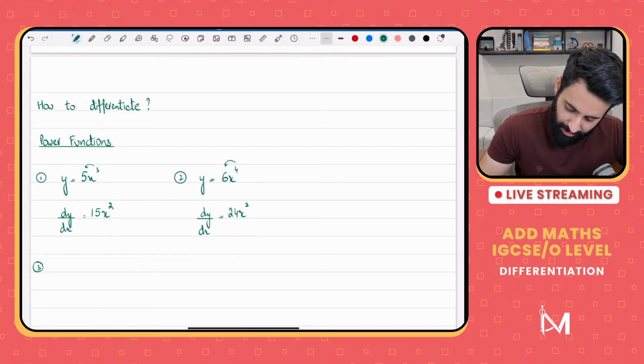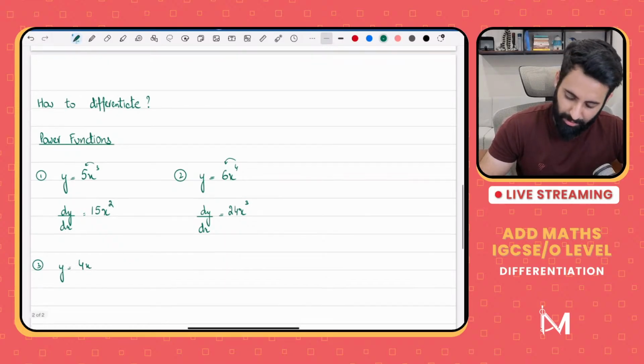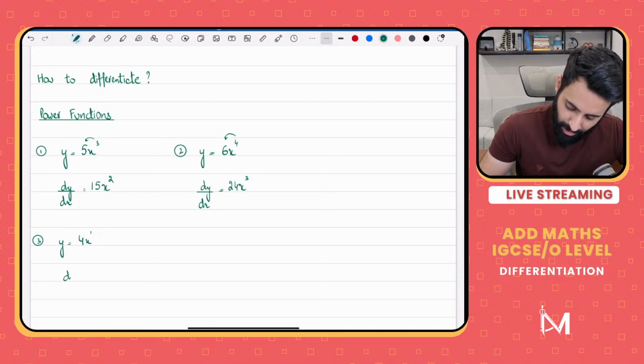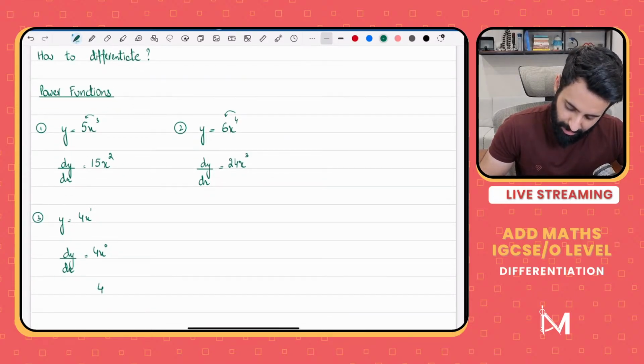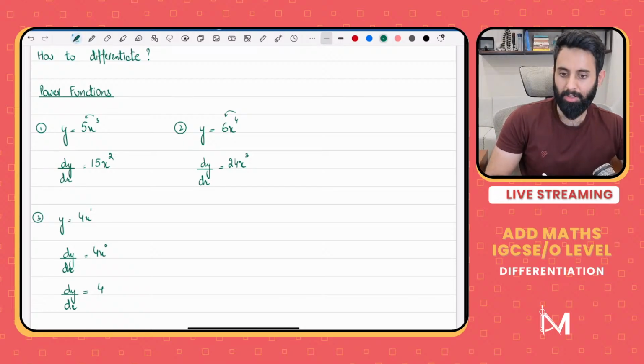Suppose you have y is equals to 4x. Now what's the power on x? The power on x is 1. How would you differentiate this? 1 gets multiplied by the coefficient. You take 1 away from the power. So it's 4x power 0. And what's 4x power 0? Anything power 0 is equal to 1. So that means the answer is 4.